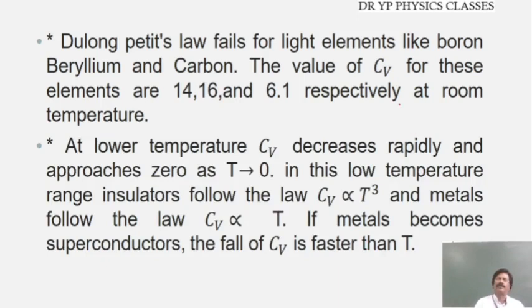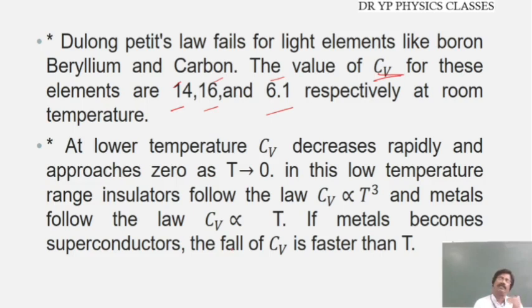The Cv values for these elements are 14, 16, and 6.1 respectively at room temperature.